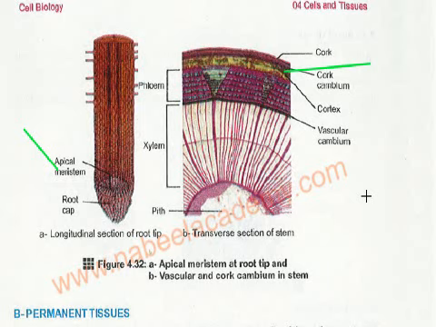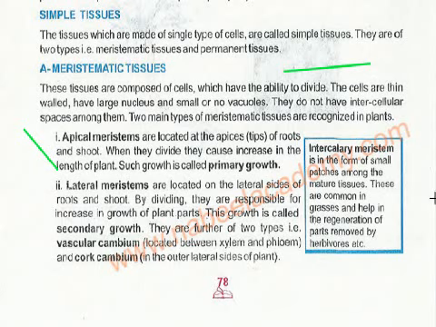You have to know the lateral meristems are of two types: vascular cambium and cork cambium. Here, you only have to learn the names. The vascular cambium and the cork cambium are the types of lateral meristems, and apical meristems are present at the tip of roots.